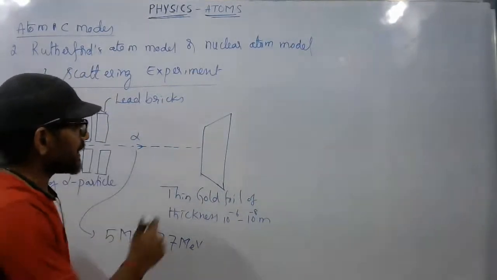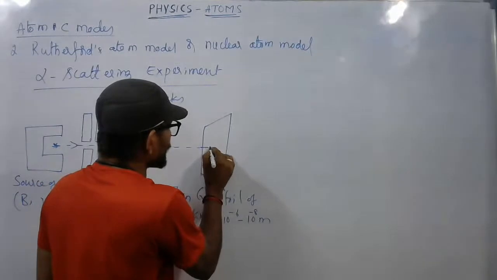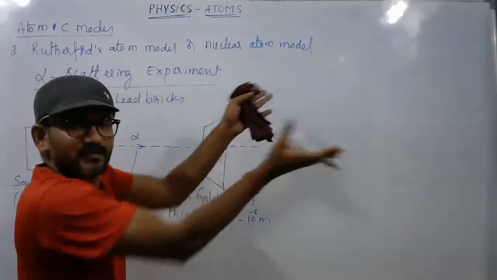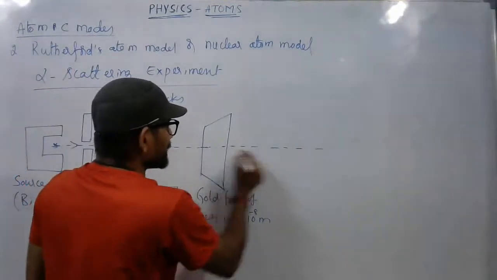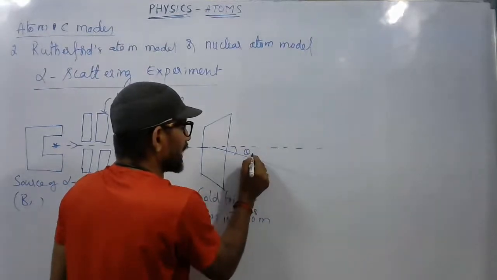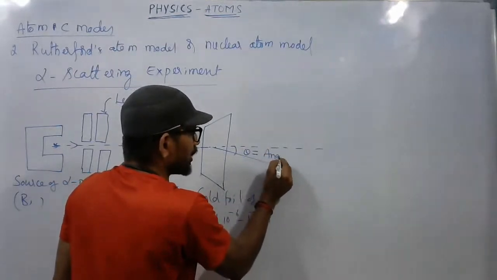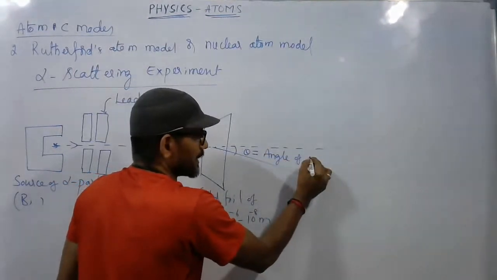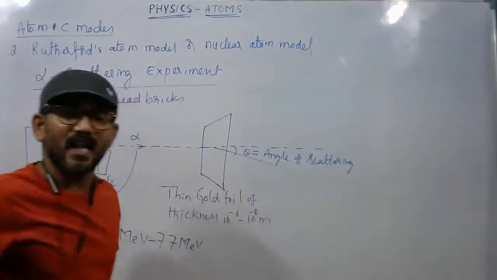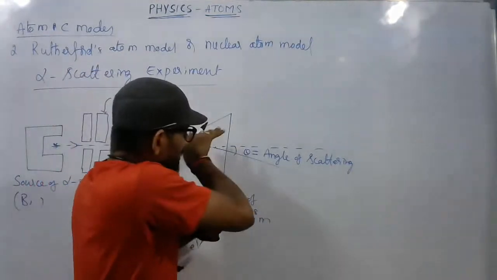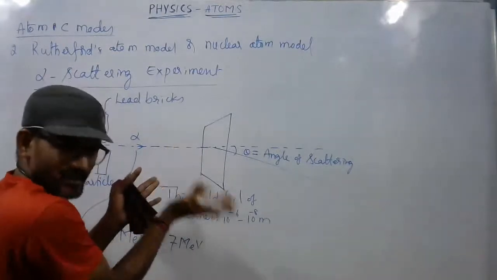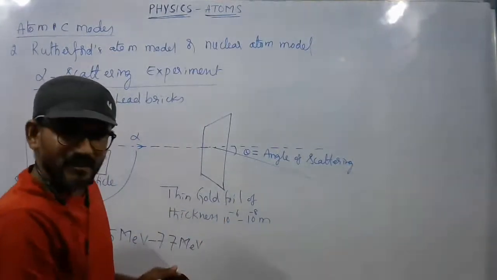On falling on the metal foil, they are observed to be deviated from their path, or scattered. Instead of traveling in this direction, they are scattered through some angle, called the angle of scattering or scattering angle. It is observed that some particles pass undeviated and some deviate or scatter through some angle theta.